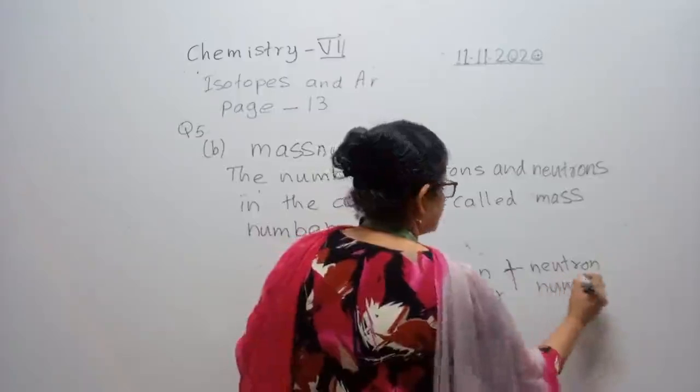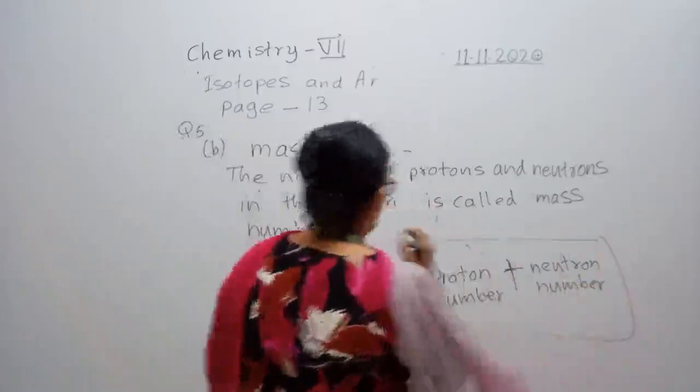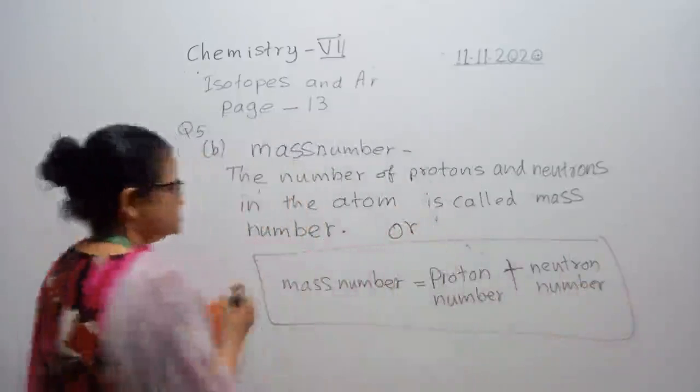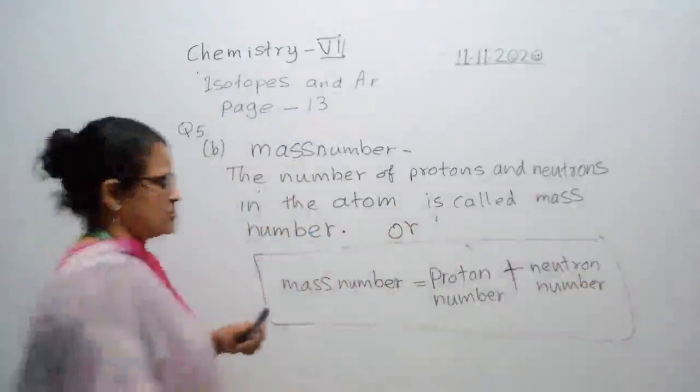As a formula you can write either by words or this way. Same thing: proton number plus neutron number.